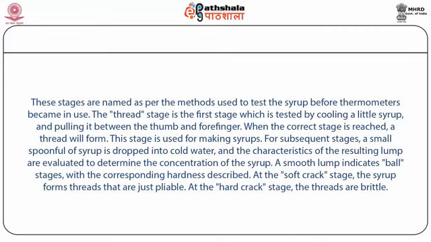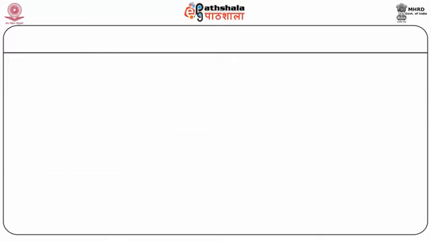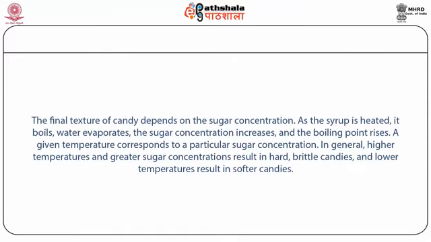For subsequent stages, a small spoonful of syrup is dropped into cold water and the characteristics of the resulting lump are evaluated to determine the concentration of the syrup. A smooth lump indicates ball stages, with the corresponding hardness describing the stage accordingly. At the soft crack stage, the syrup forms threads that are just pliable, and at the hard crack stage, the threads are brittle. So students, the final texture of the candy depends on the sugar concentration in the solution.